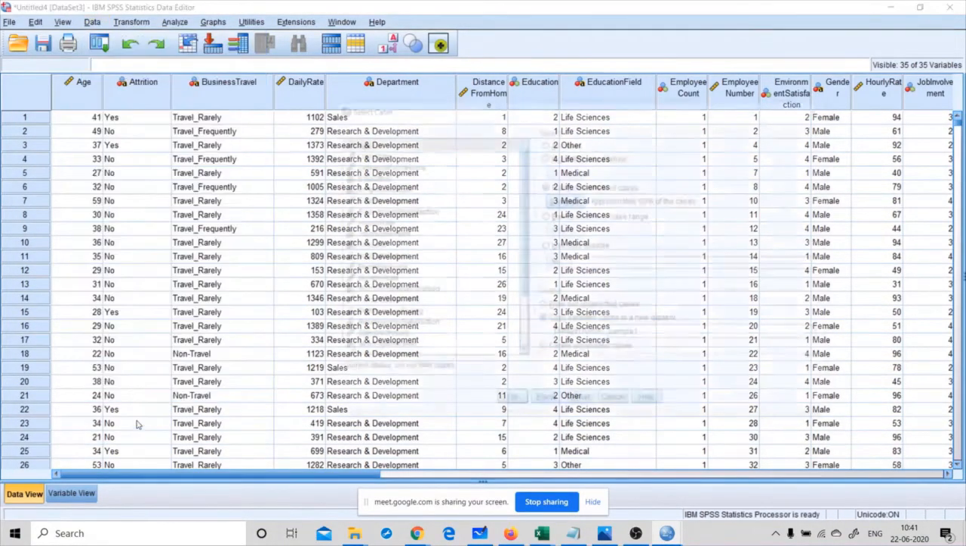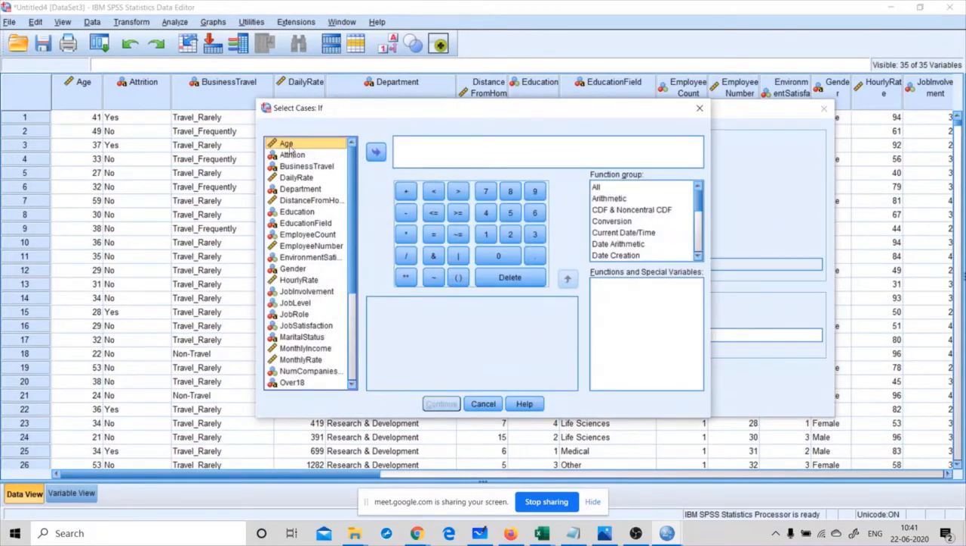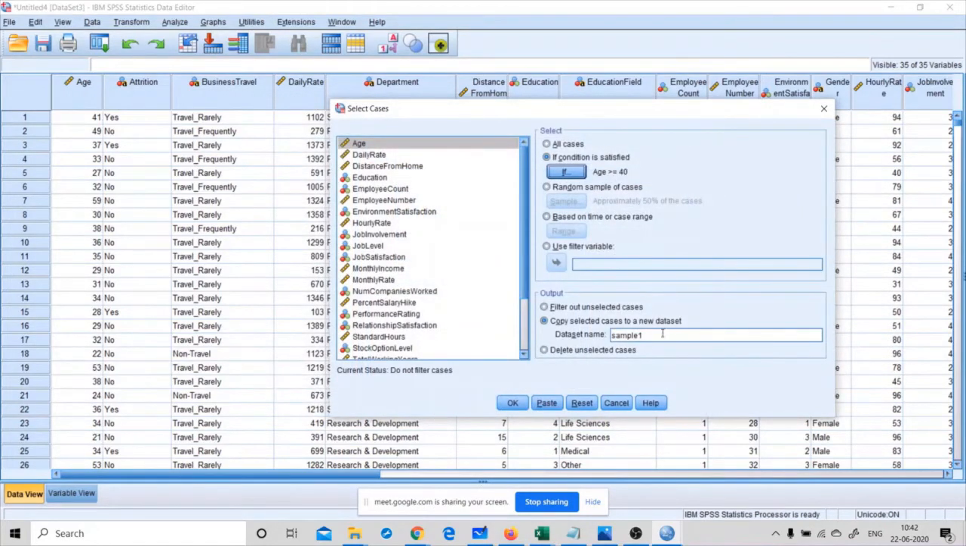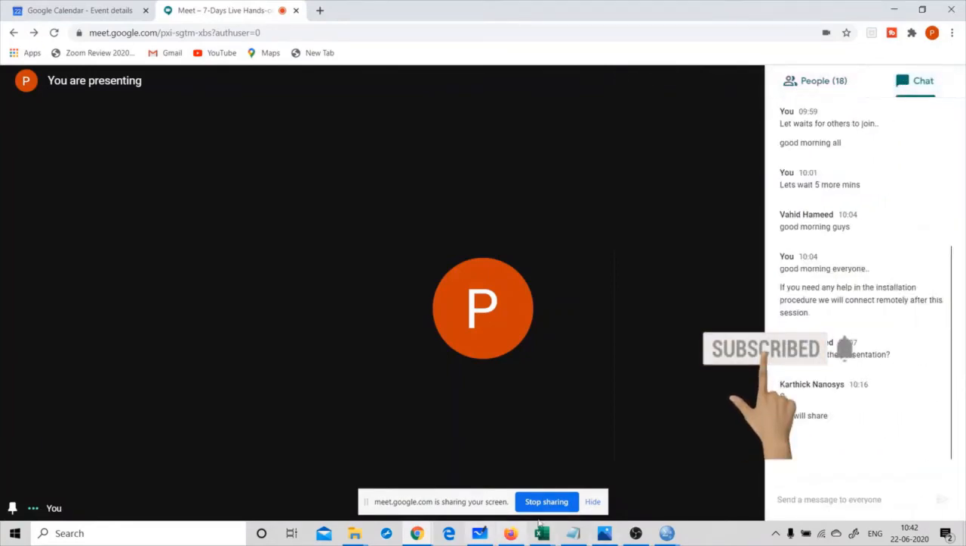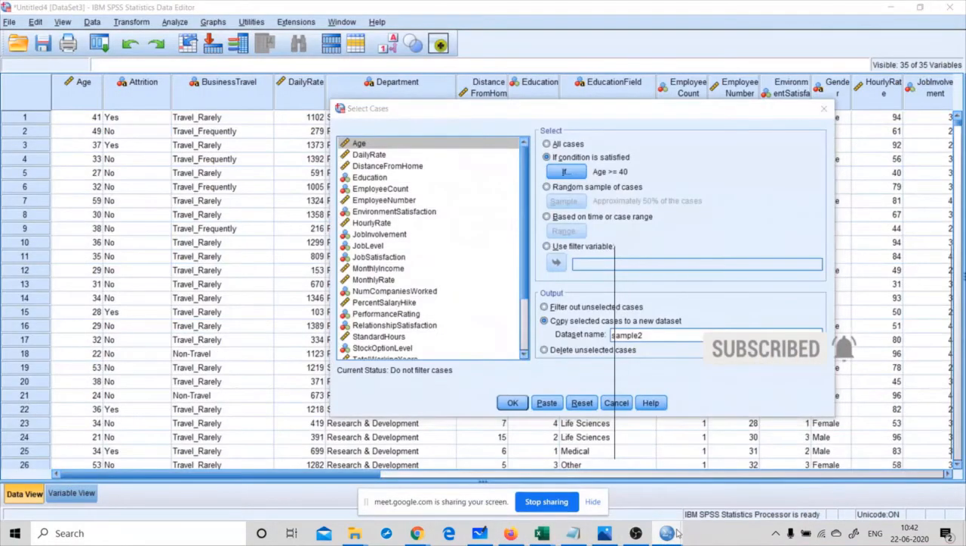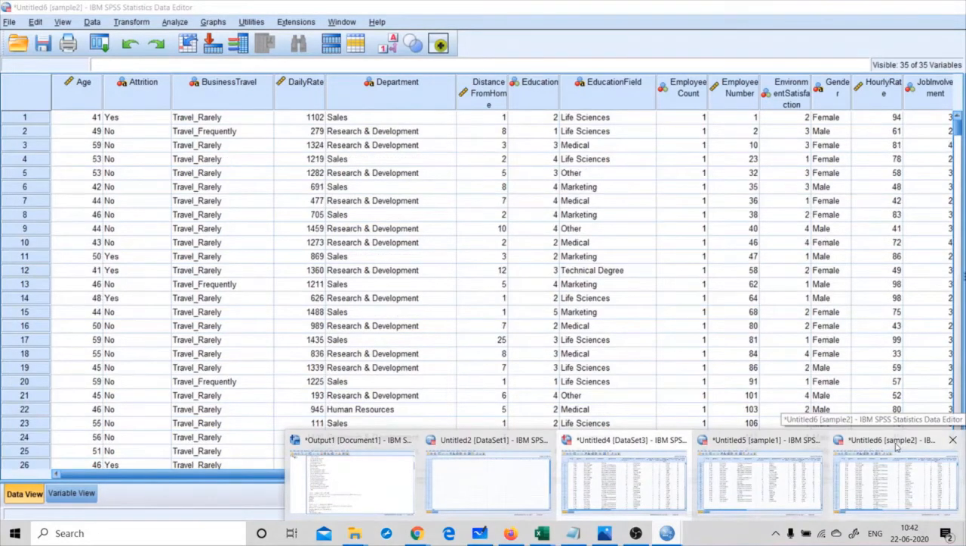Then again go to select case. We can choose based on some conditions. For example, if a condition is satisfied, then click on this if. I want to extract the cases where age is greater than or equal to 40. Let me click on continue, and I would like to name this extracted sample as sample 2. Then click on OK. Now you can see this untitled 6 as sample 2.